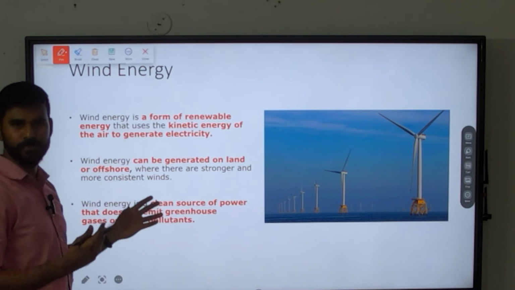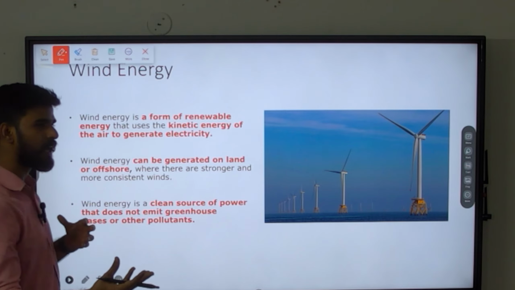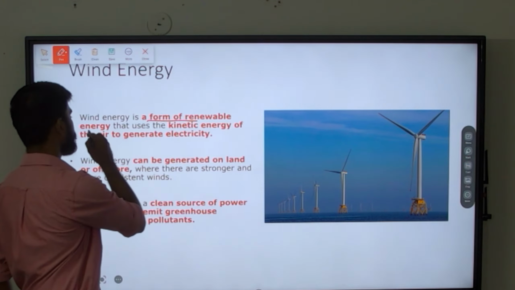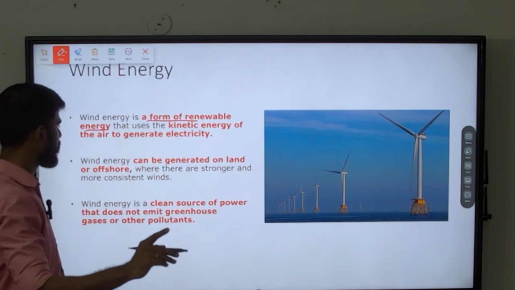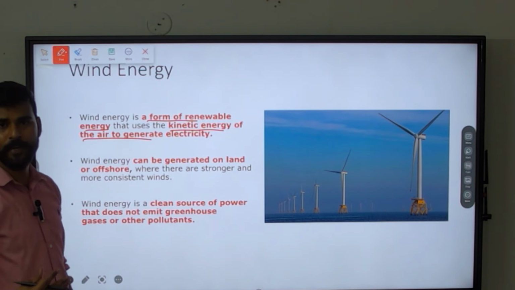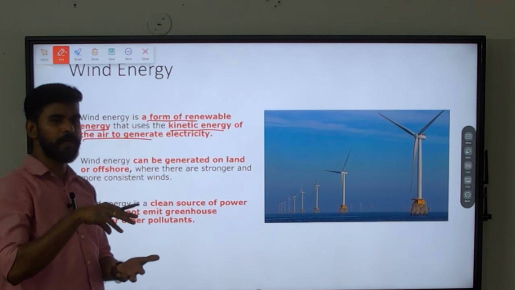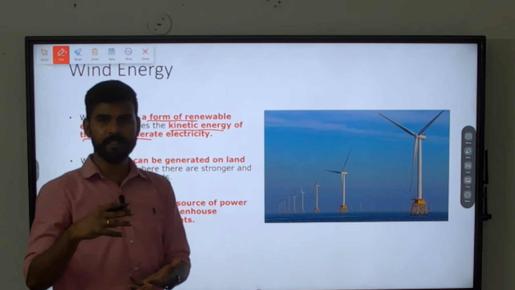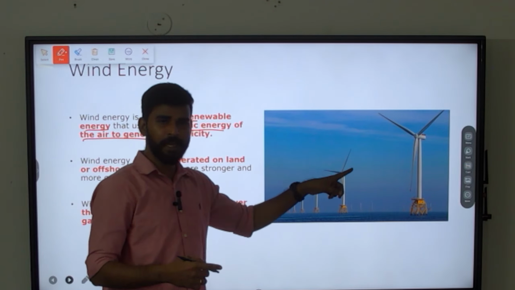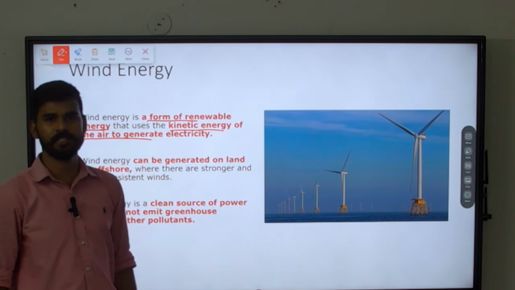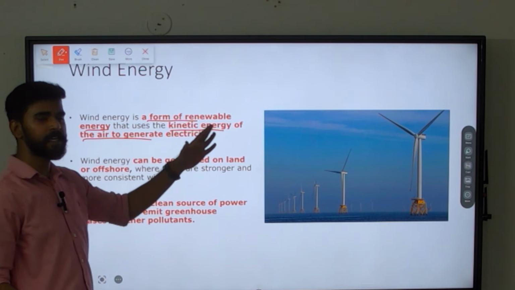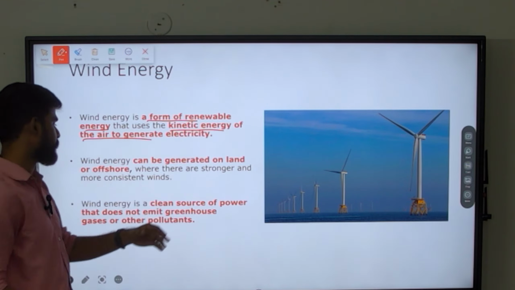Now we'll understand what wind energy is and other things. How are we harnessing this wind energy? Wind energy is a form of renewable energy. It is a well established fact, and this is important. We are harnessing it from the kinetic energy of the wind or air. The kinetic energy will move the blades, which in turn will run the generator, thus electricity is generated.